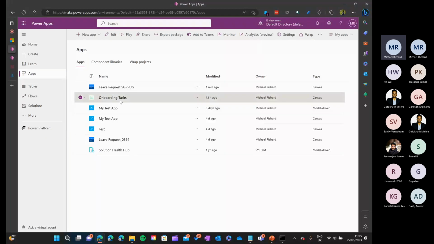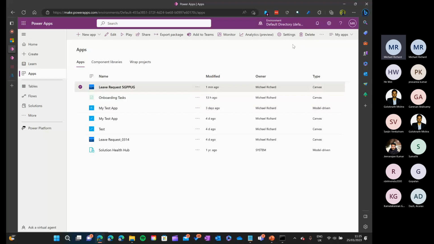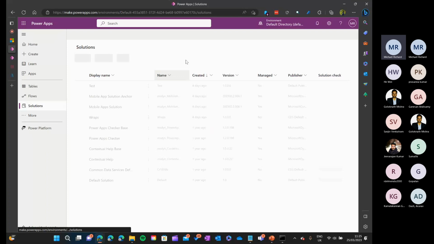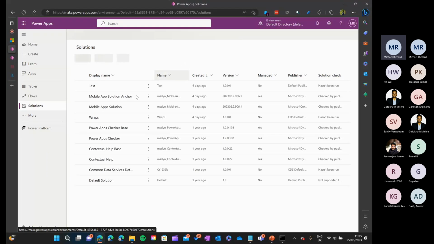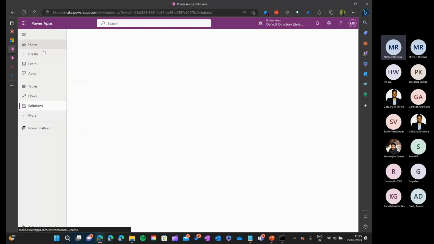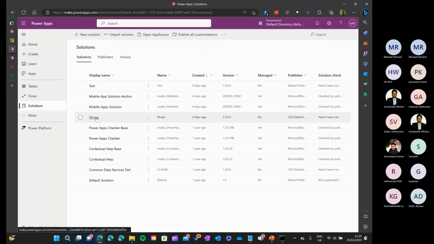You can see this particular onboarding tasks app has a wrap button, right? But this doesn't have. This is because you need to make sure your app is part of a Power App solution. So I'll go to the app solution itself.